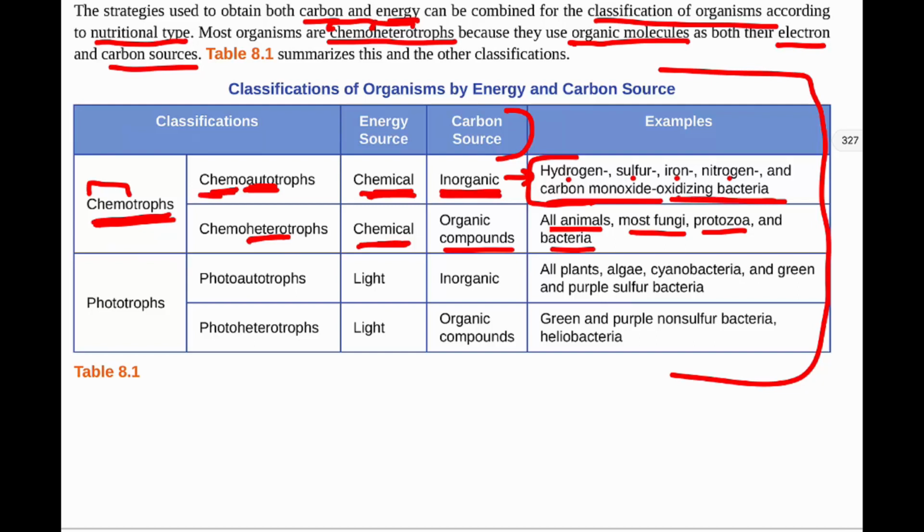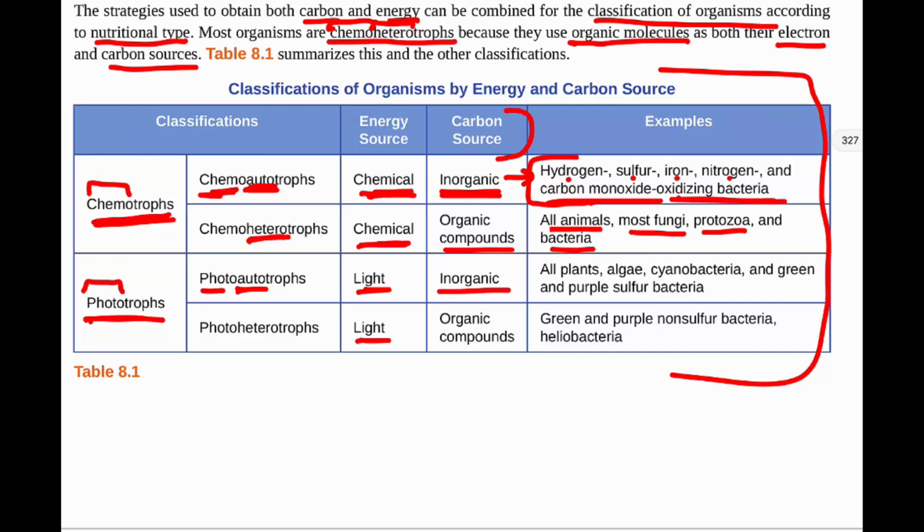Then we have our phototrophs, photo meaning light. So here both of these have light as their energy source, so we're getting energy from the light. So then we have our photoautotrophs. So again, those that get their energy or electrons from light, photons. And auto meaning from self, meaning their carbon source can be made in themselves.